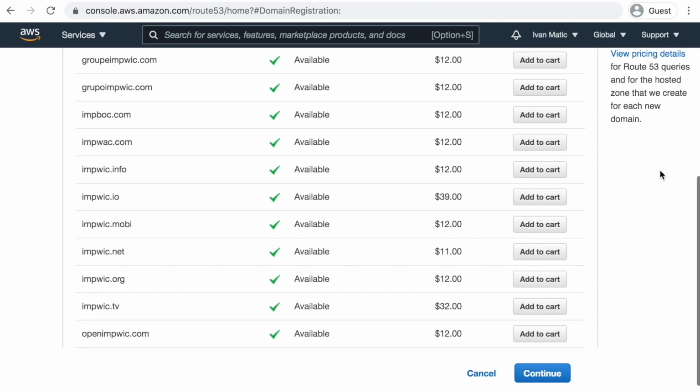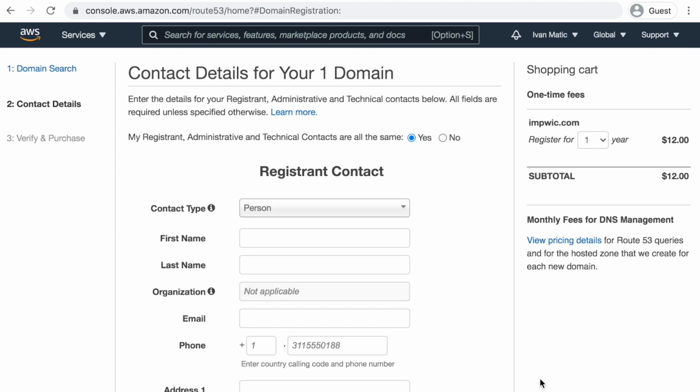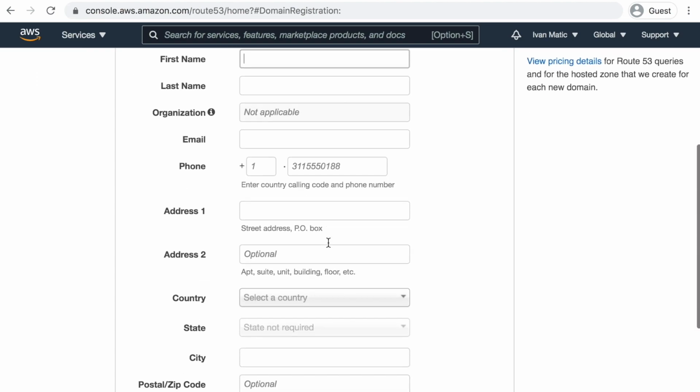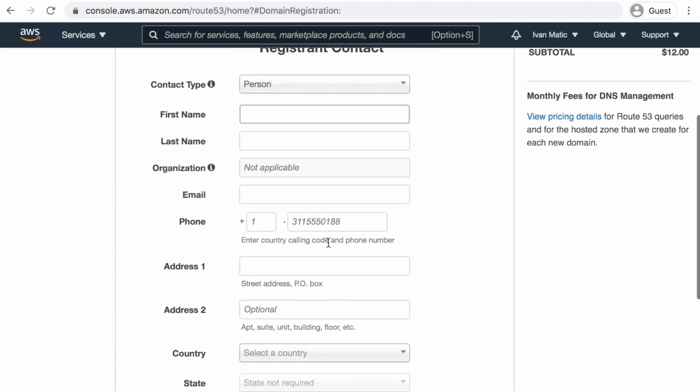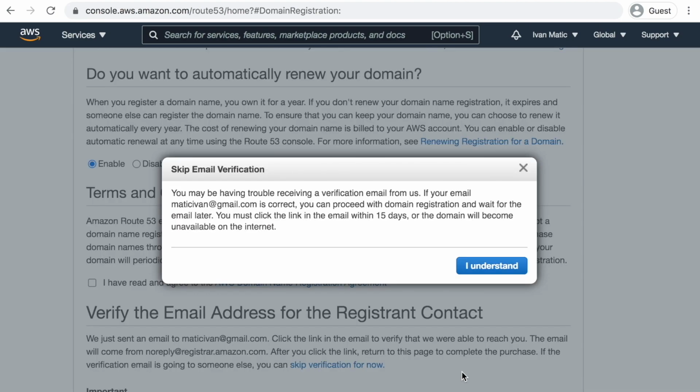The button Continue is at the very bottom of the page. You click on that and then you fill out the form. You have to put your personal details because you are now registering a domain. After you are done, you click again on Continue and then you have to read some terms and conditions. You have to accept them. An email verification is a mandatory step. Read your email and do everything they ask.